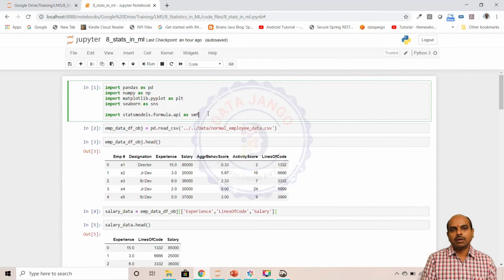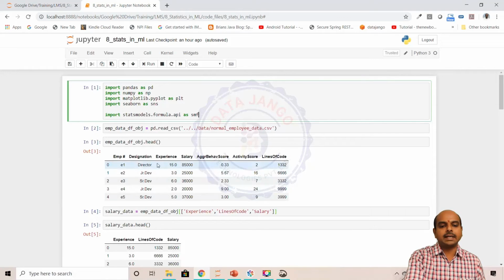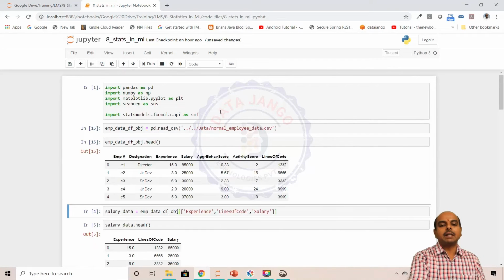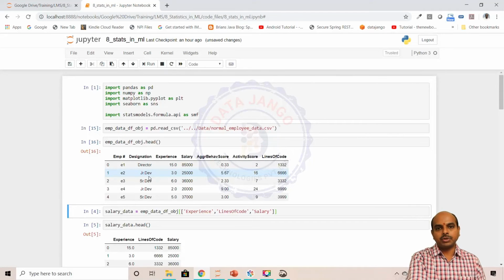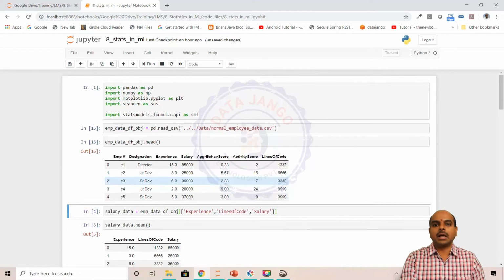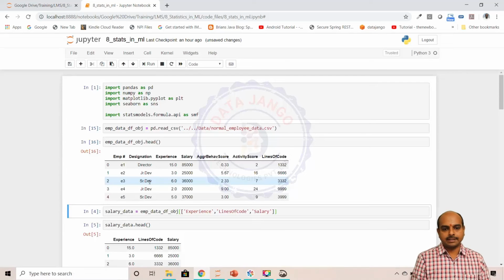The other thing is we may have to convert the categorical data into numbers. In this employee salary data, we have 7 columns, out of which designation is one column, which is categorical. We need to convert that into numbers. To convert a categorical column into numbers, there are approaches like one hot encoding and label encoding. We'll cover those in future classes.